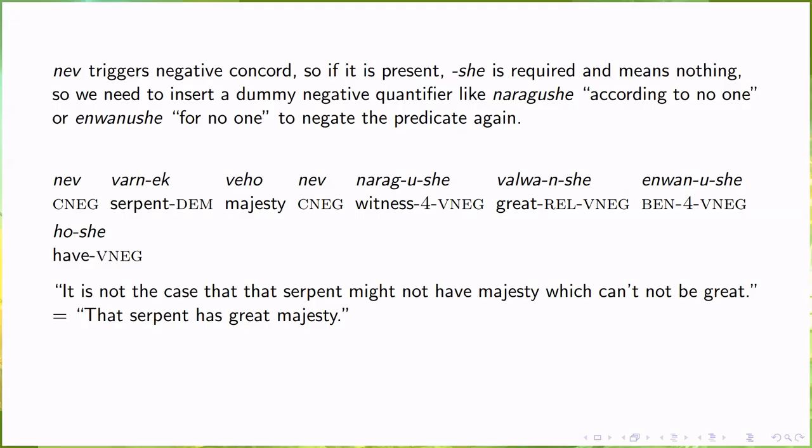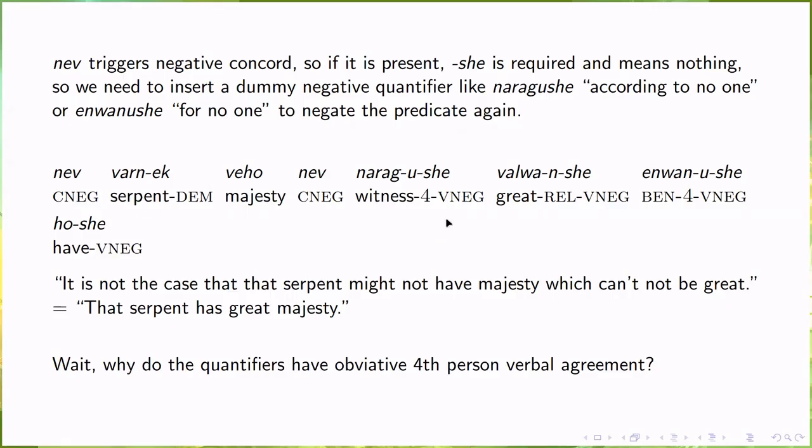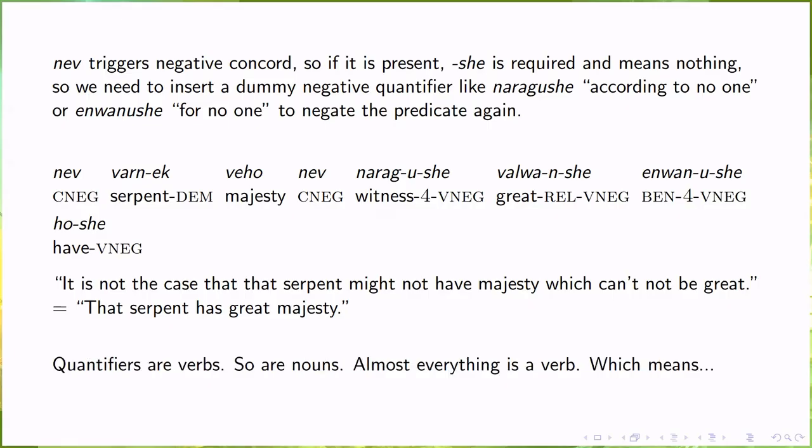But now you might look at the glosses and wonder, say, why do these quantifiers, as I have referred to them, have fourth person obviative verbal agreement and the verbal negator? I am still not telling you the whole truth. The quantifiers are also verbs.